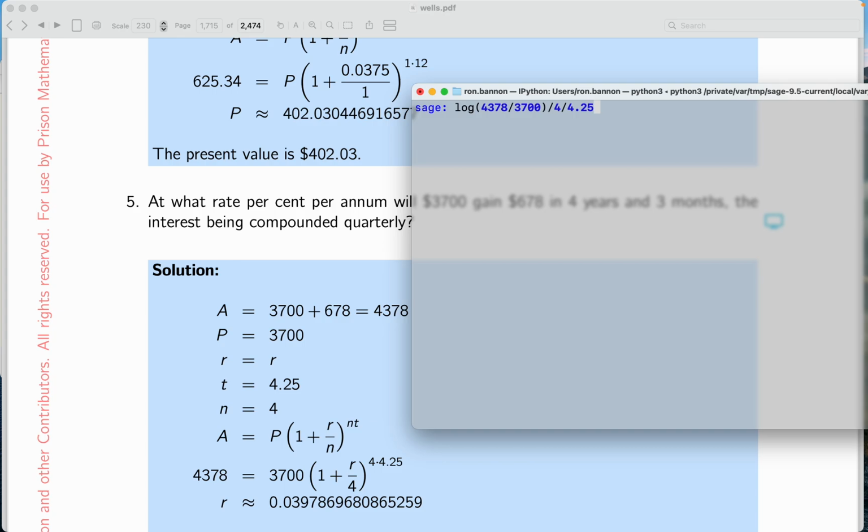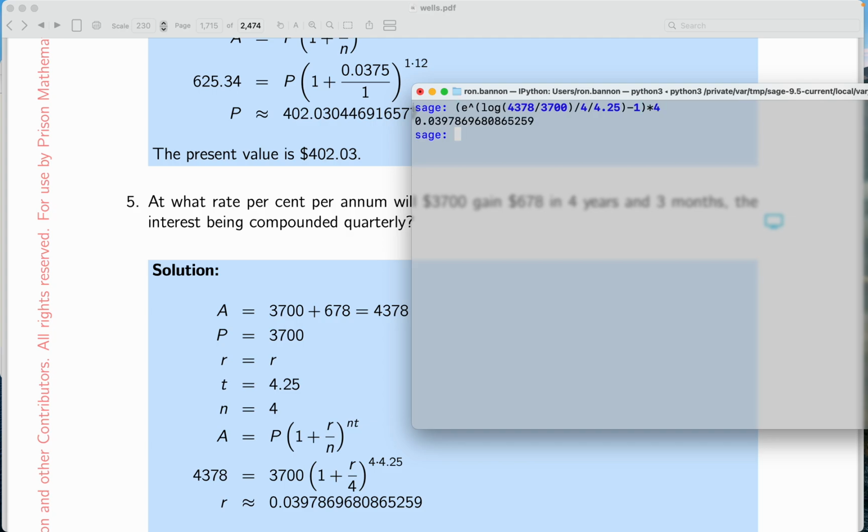So now I got to take the anti-log, which is going to be e raised to a power. It's a lot of work, though. I know that. E raised to this power over here. And then what I'm going to do, it's going to be equal to 1 plus R over 4. Well, I'm going to subtract 1 from it. And then I'm going to multiply it by 4. So let me go back over here. Yeah, I know this is difficult. Probably easier to do on paper. And I'm going to multiply it by 4.